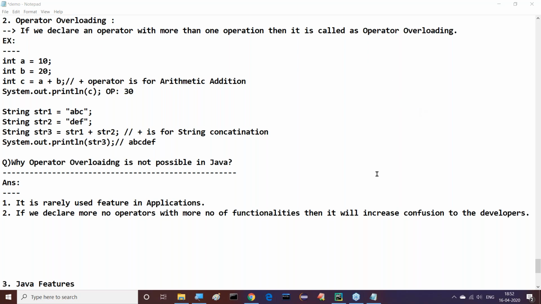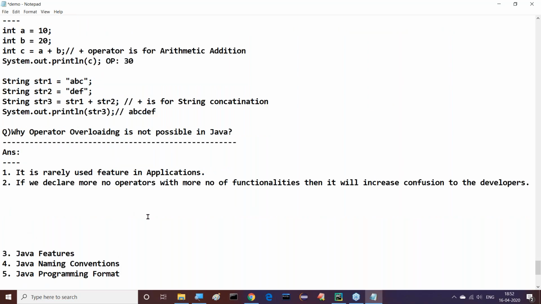The point is, all of you understand this clearly. All of you observe carefully. This code is executable, damn sure. No doubt about that. But still, I'm telling you, operator overloading is not possible. Why, sir? What is that internal point actually? All of you understand it now.